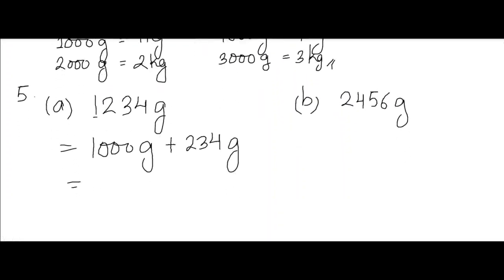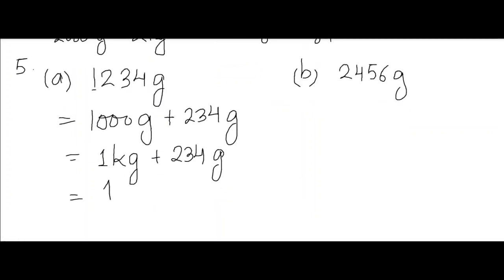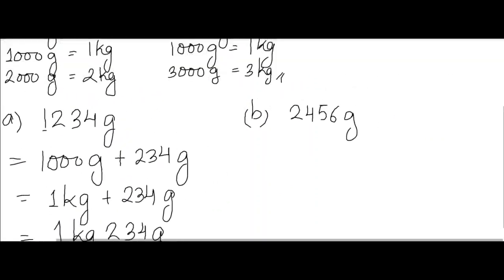So we have divided it into 2 types of grams. 1000 gram equals 1 kg plus 234 gram. So we can say that 1234 gram equals 1 kg 234 grams.